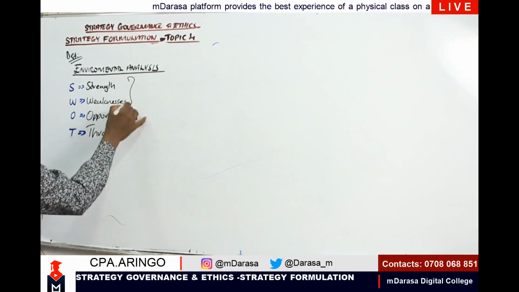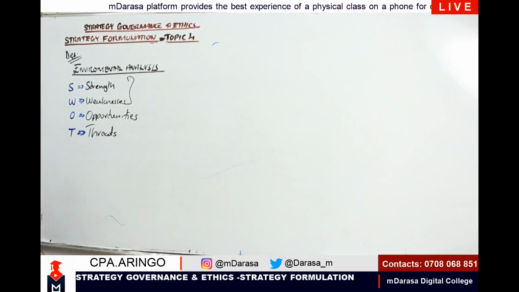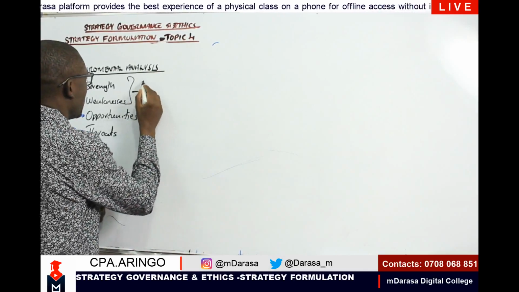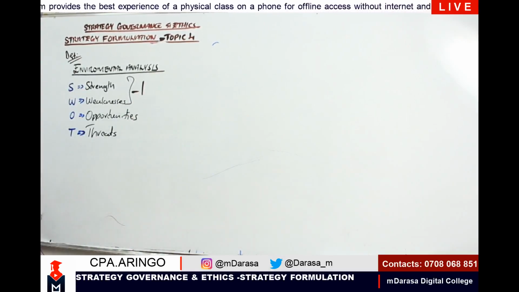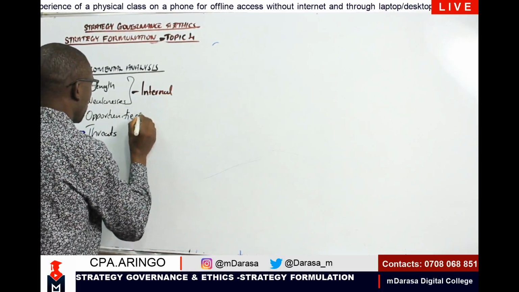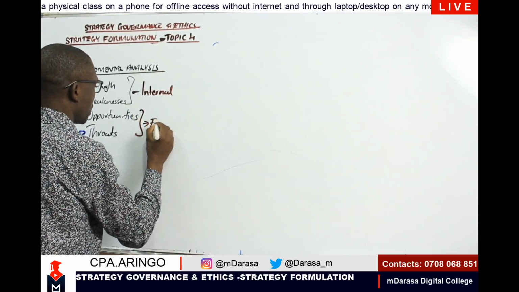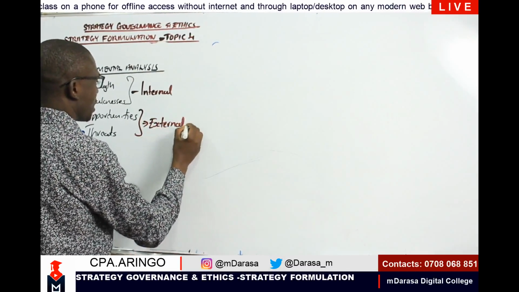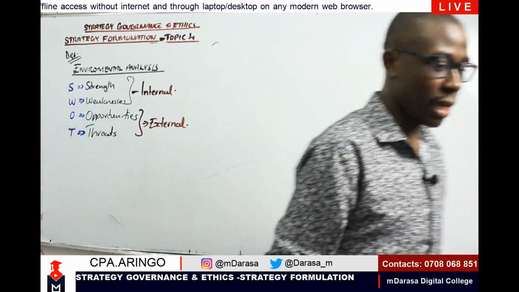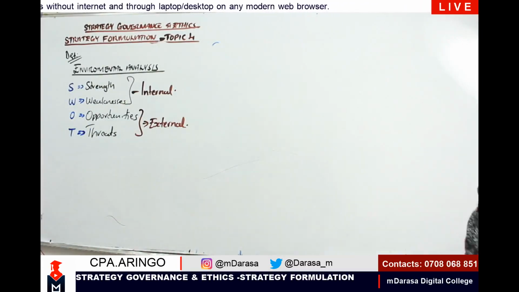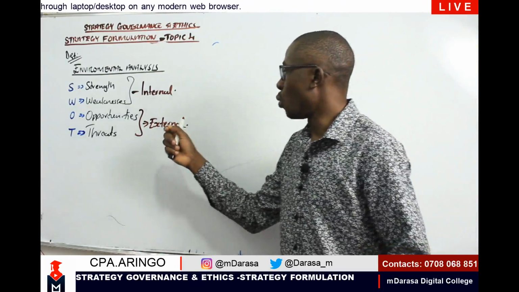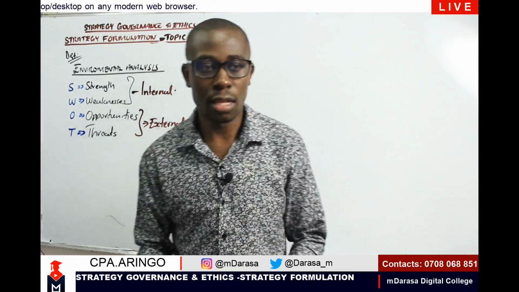Basically, the first two are within us. These are internal. Whereas the other two are external. So you will find that anytime we talk of SWOT analysis, this is what it entails: the aspects of strengths, weaknesses, opportunities, and threats.